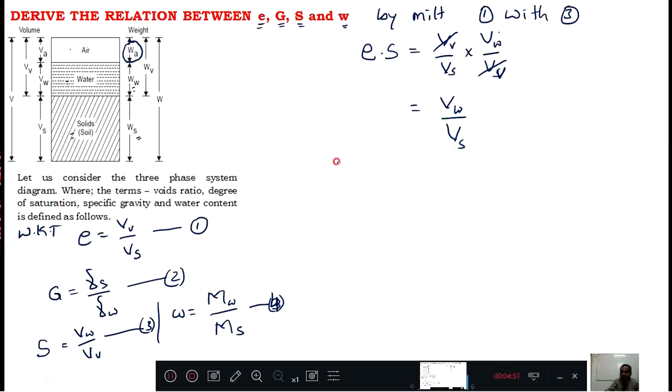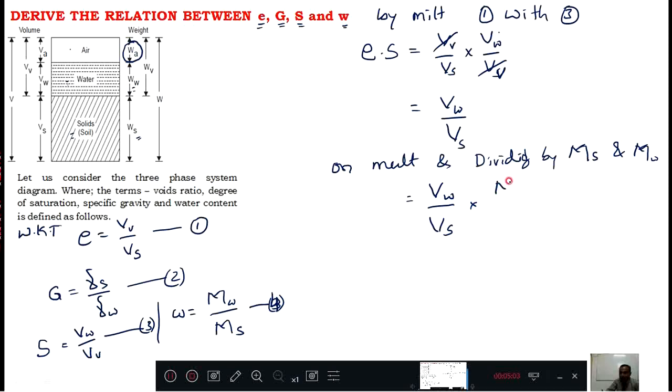Now you can write here, on multiplying and dividing by Ms and Mw, what will you get? Look here: Vw is already there, Vs is already there. Now multiply by Ms divided by Ms, and multiply by Mw divided by Mw.